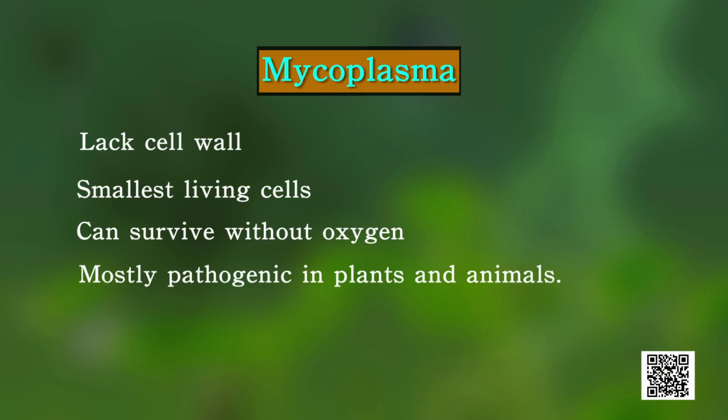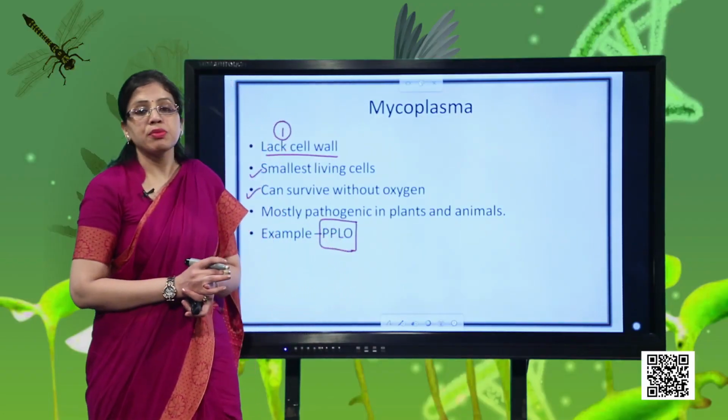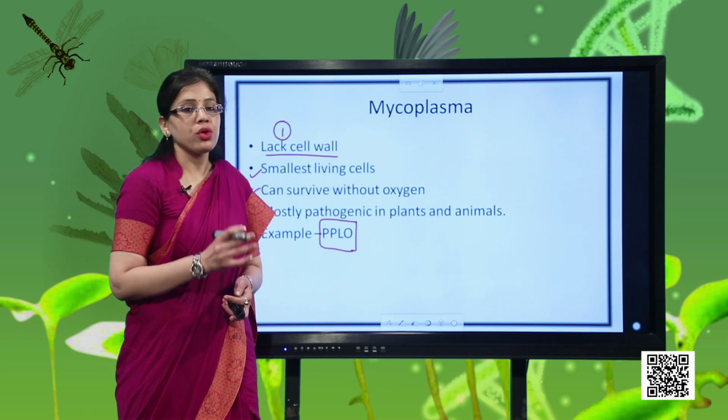Then they are mostly capable of causing diseases in plants and animals. It means they are pathogenic. And the classical example for mycoplasma is PPLO, pleuropneumonia-like organism.